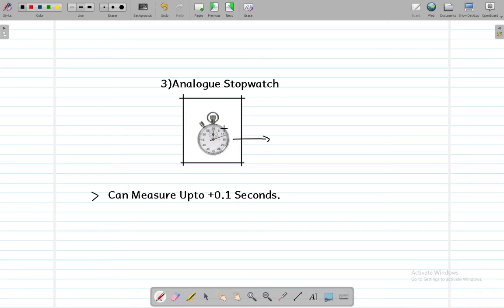As you can see, this is 5 seconds, this is 10 seconds, this is 15, and in that case you can see the 60 over here, which says 1 minute. Now as 60 seconds is equal to 1 minute, it can measure time up to the accuracy of plus minus 0.1 second, and that is its accuracy.